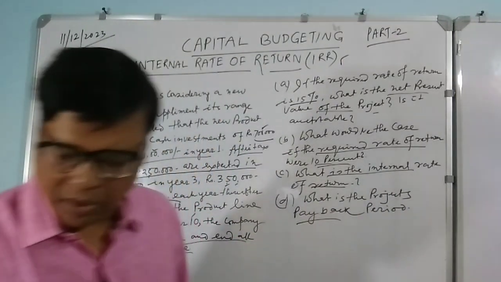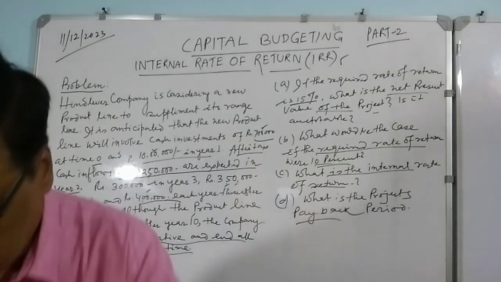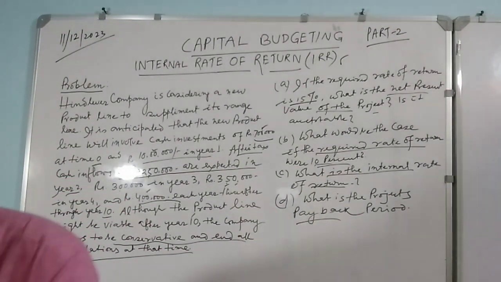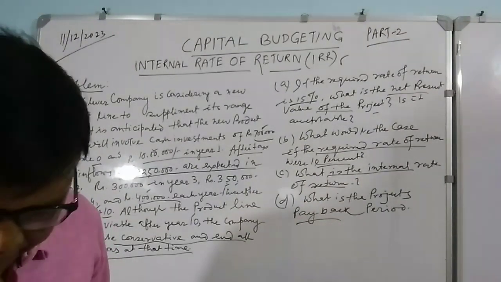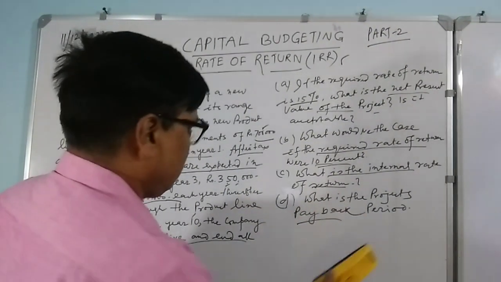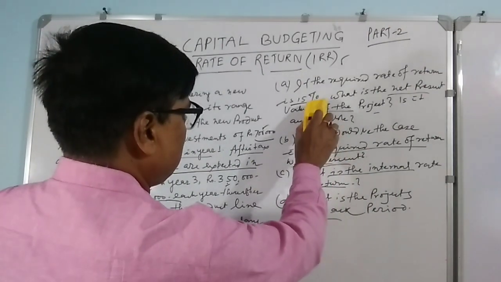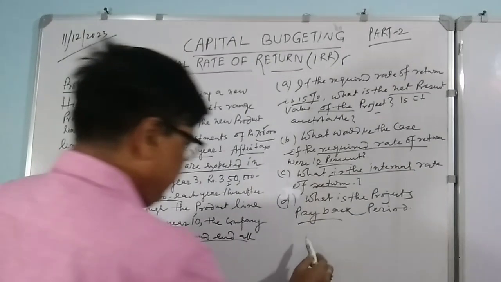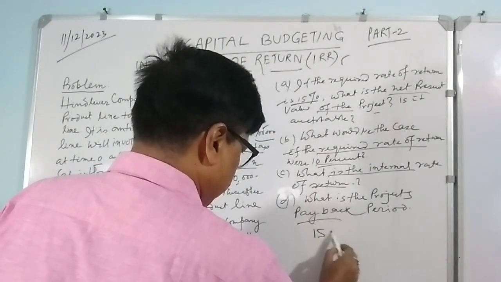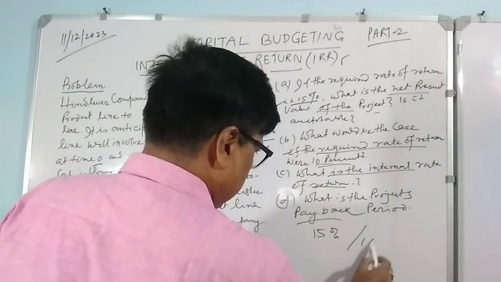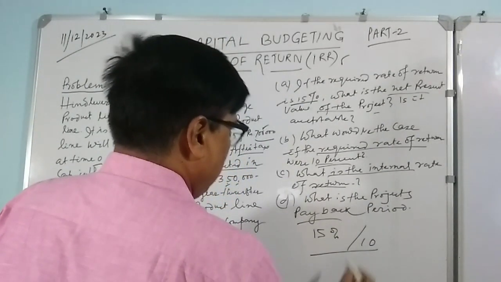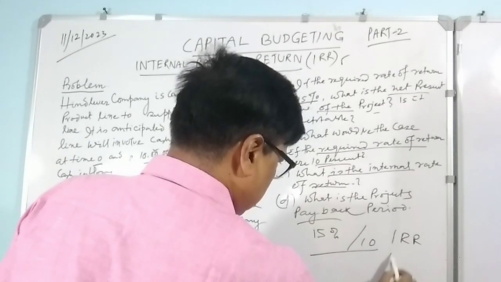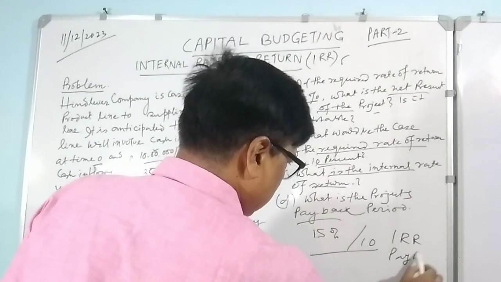It is very simple. So what we need from these calculations, as we told, 2-3 things we have to keep in mind before erasing this part. So you have 15%, 10%, and your IRR you calculate, and you have to calculate the payback period.